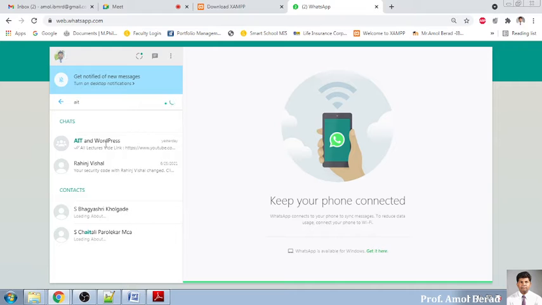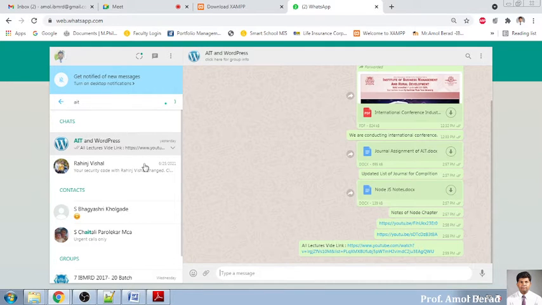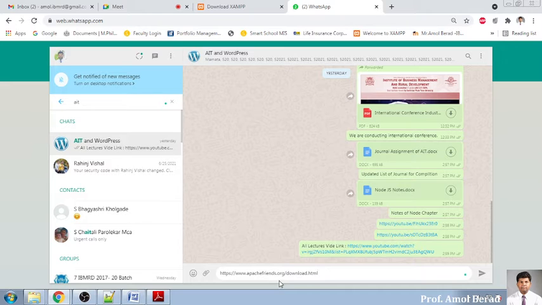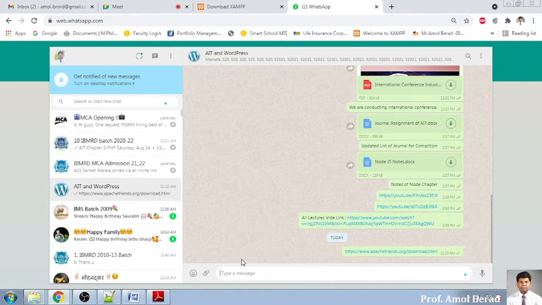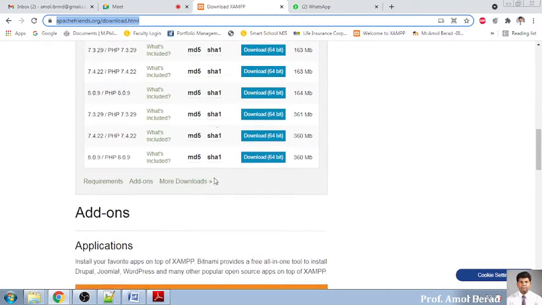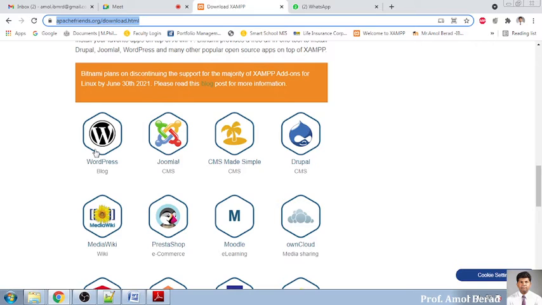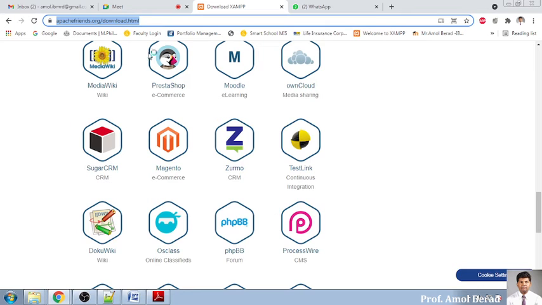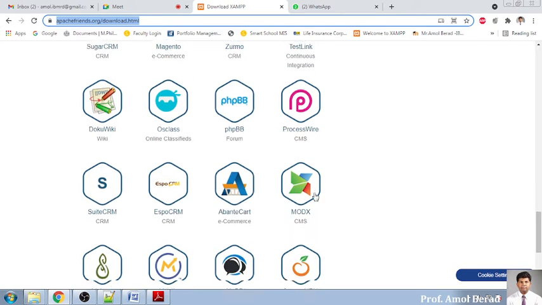Now this is a very wonderful what we call an Apache IDE. It will be helping us to configure with different types of predefined setups. Just like this, if you go for installing this one, you can configure it with WordPress. We have already seen in the previous session last semester that WordPress can be integrated with the XAMPP server, Joomla, Drupal. Nowadays these technologies which are working can all be configured with this.